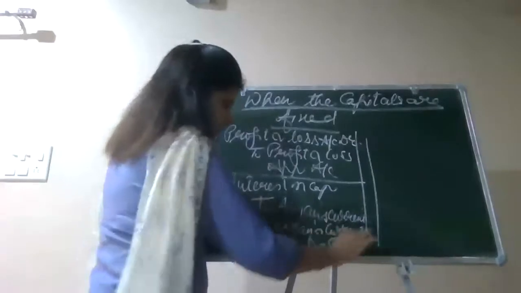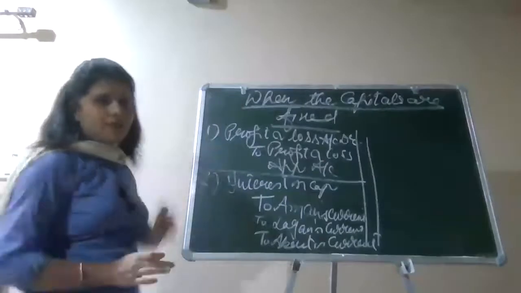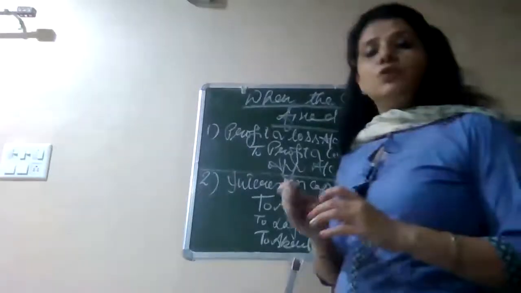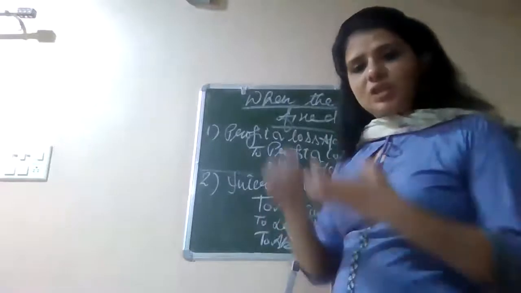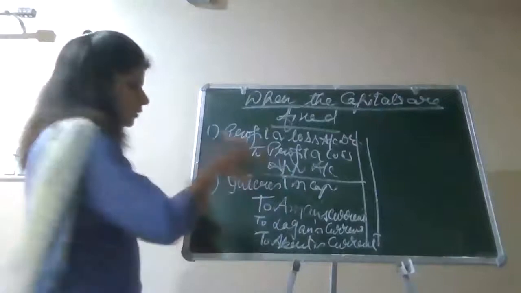Right? So when the capitals are fixed, you will be passing all the entries with the help of current account except two entries when he or she is withdrawing the capital. When he or she is introducing further or additional capital into the business, then only the capitals will get changed. Otherwise, capital account will remain same when there is a clear-cut instruction in the question that the capitals are fixed. Now, transfer entry. What will be the transfer entry for interest on capital? Already discussed with you.